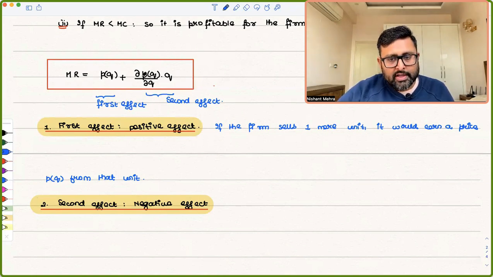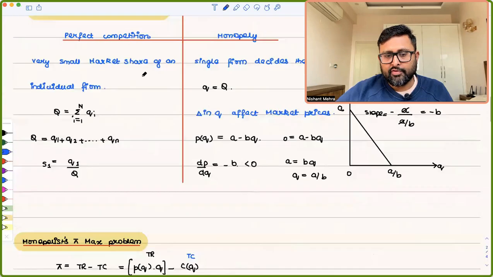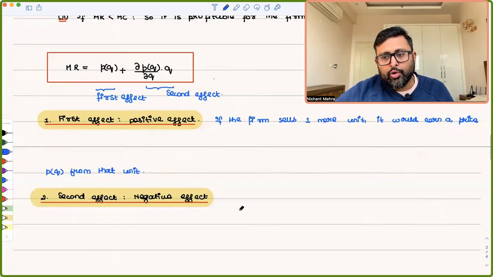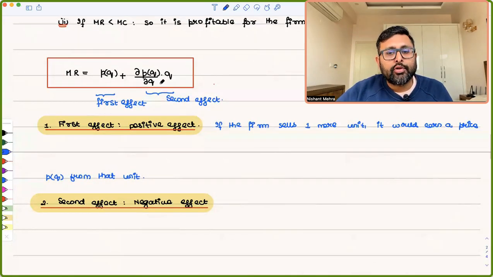And you have just derived it earlier that del P by del Q is negative. If you want to sell more, you have to reduce the price. So del P by del Q is negative. So this is the second effect, and this is a negative effect.